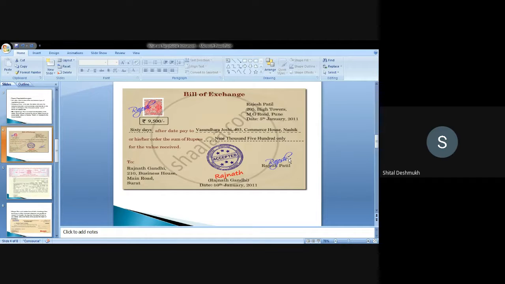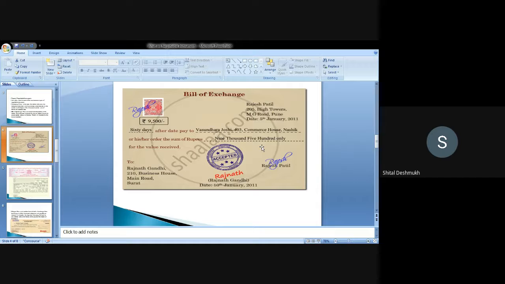So for that purpose a bill of exchange is given, that you will buy this and you will pay. How can one person believe? So here in the bill of exchange, you can see: 60 days after the date, pay to Vasundhara Joshi, 403 Commerce House, Nashik, or to her order, the sum of rupees 90,500, for value received.